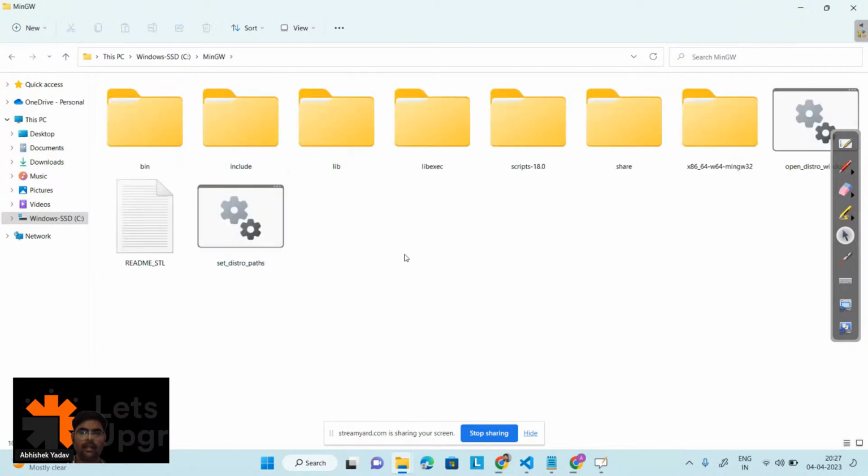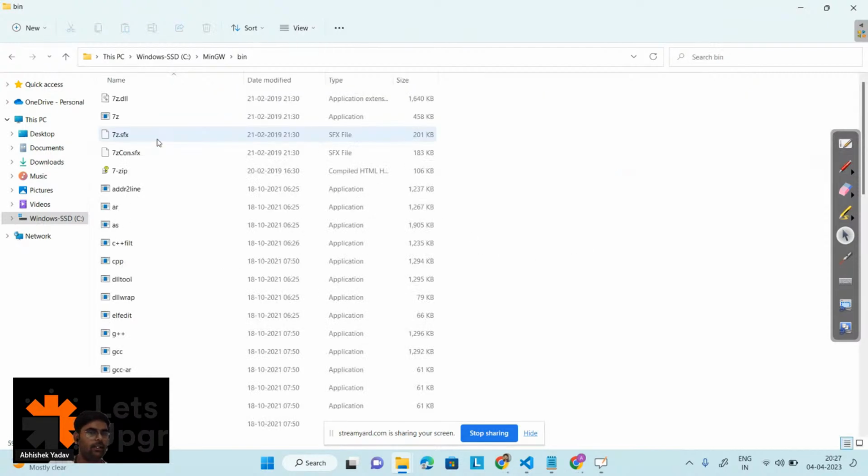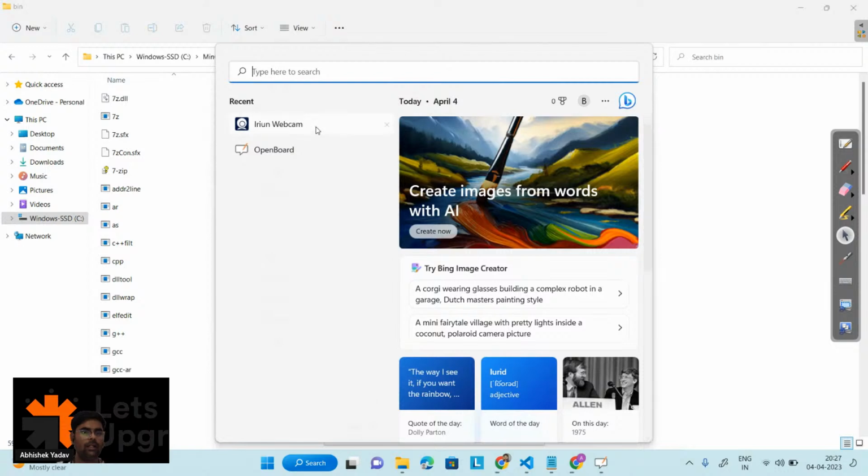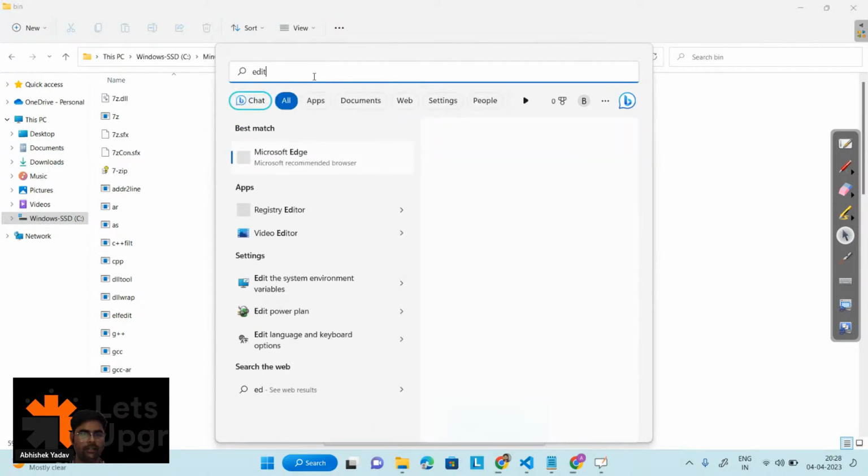Here you have to go to the bin folder, right? Open the bin folder, and after that you have to copy the path here, right? Copy this path, and after that go to the search. You have to basically set the environment variable. So search for edit environment variable here, right?